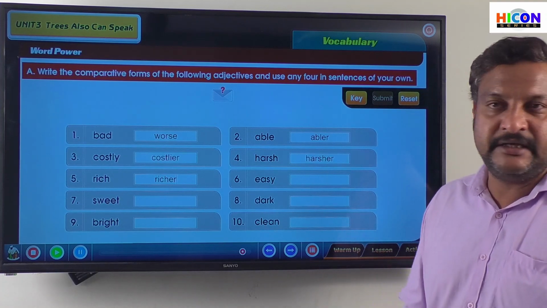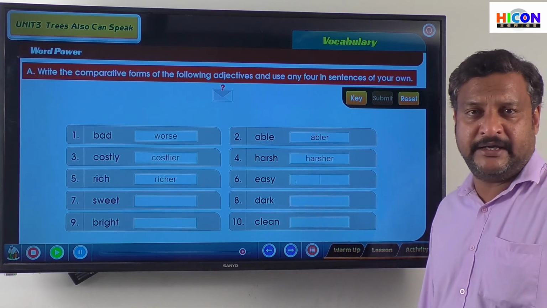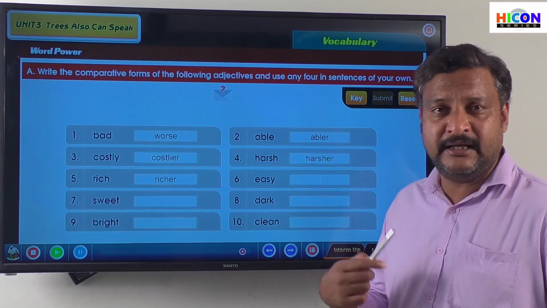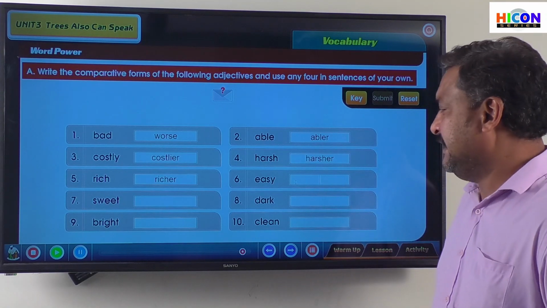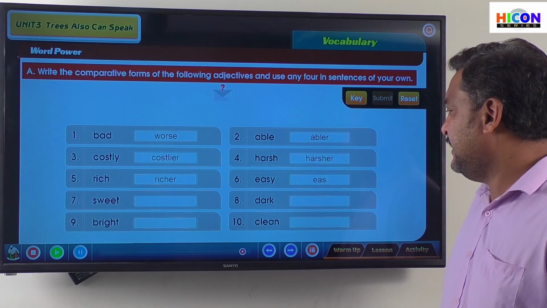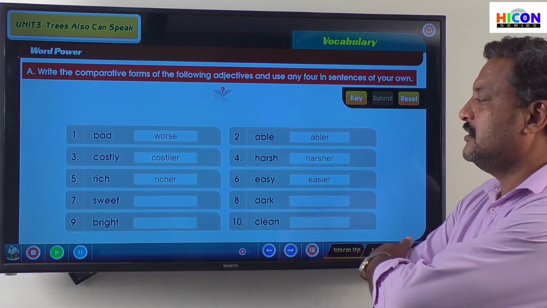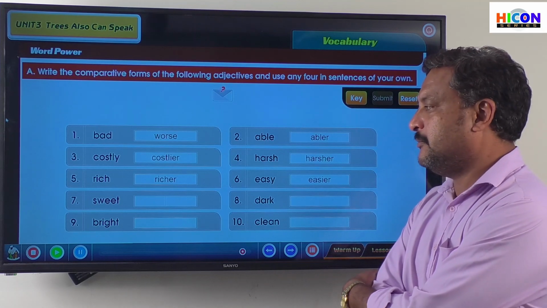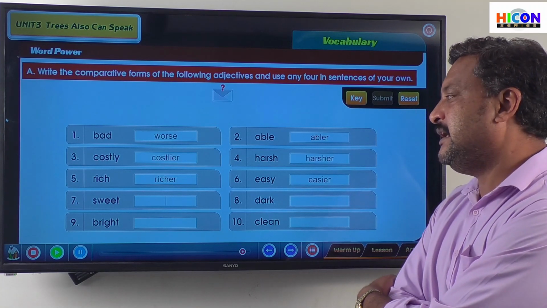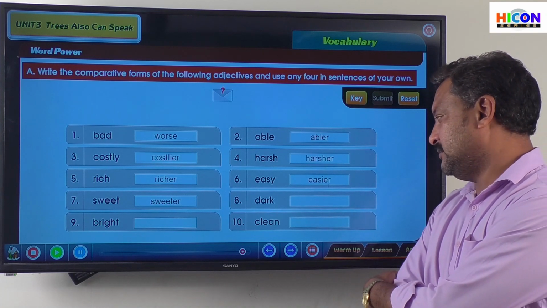5. Rich. The comparative form is richer. R-I-C-H-E-R. We just add E-R to that. Easy. It's again another word ending in Y, isn't it? So if the word ends with Y, what do we do? Yeah, we remove the Y and add I-E-R there. So the word easy, the comparative form is easier. The spelling is E-A-S-I-E-R. Easier. Right? 7th one. Sweet. S-W-E-E-T. Sweet. Sweeter. S-W-E-E-T-E-R. Sweeter. Right?